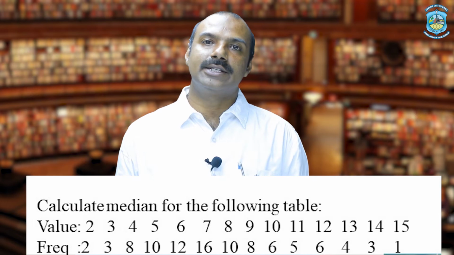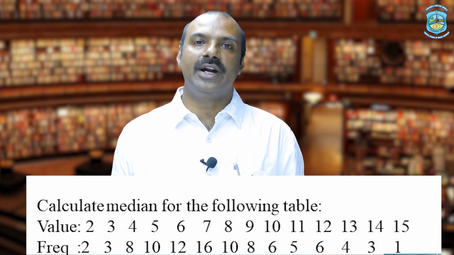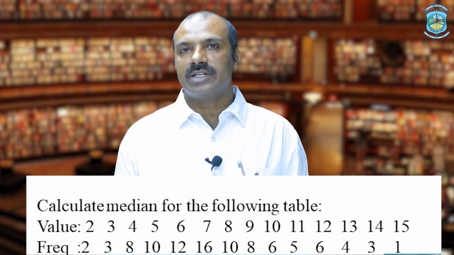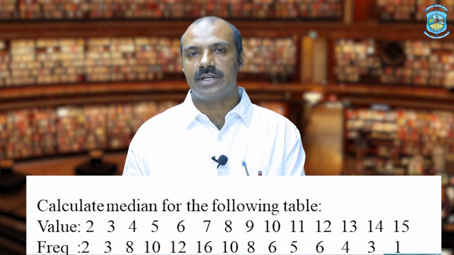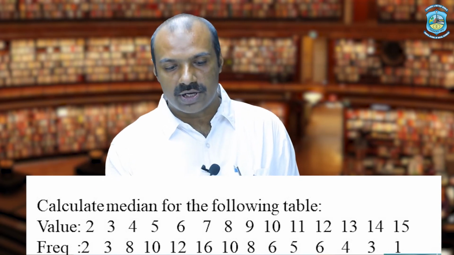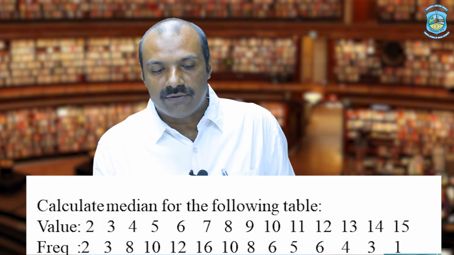Now we take an example for calculating median in discrete series. Some data is given as values and frequencies. As we discussed, in discrete series there are 2 things, one is the value, second is the frequency. The values given on your screen are 2, 3, 4, 5, 6, 7, 8, 9, 10, 11, 12, 13, 14, 15.